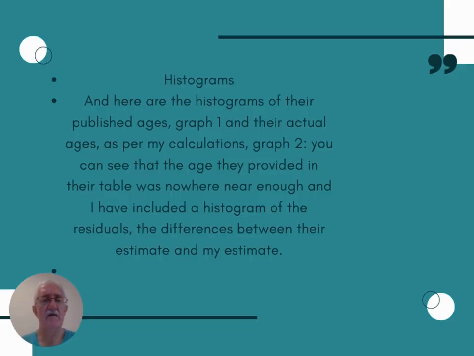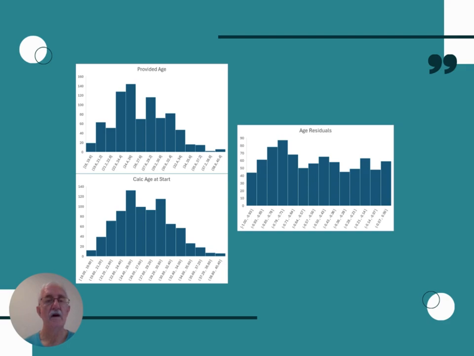And here are the histograms of their published ages, graph 1, their actual ages as per my calculations, graph 2, and you can see that the age they provided in their table was nowhere near enough. I have included a histogram of the residuals, the differences between their estimate and my estimate. Ages given by them, ages evaluated by me, given the dates of birth they provided, and the differences between them. Quite substantial, quite significant, really.